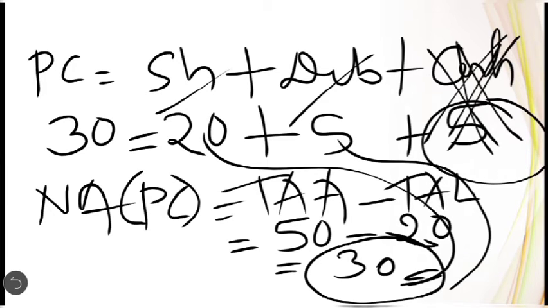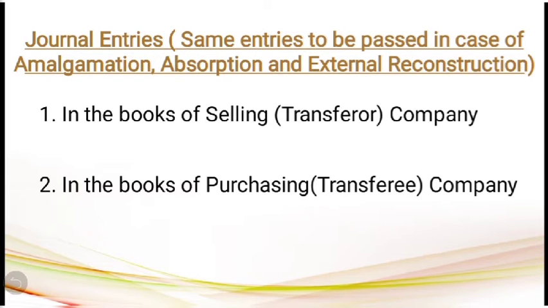Then let us see the third content of the video, that is journal entries to be passed in the books of the selling company and also in the books of the purchasing company. In the third content of the video, we are going to discuss the journal entries to be passed in the books of the selling company, which is also called the transferor company, and then in the books of the purchasing company, which is also called the transferee company.